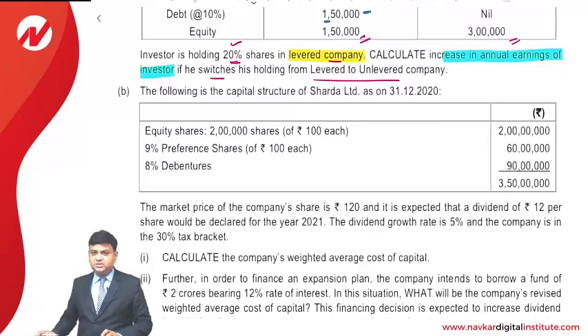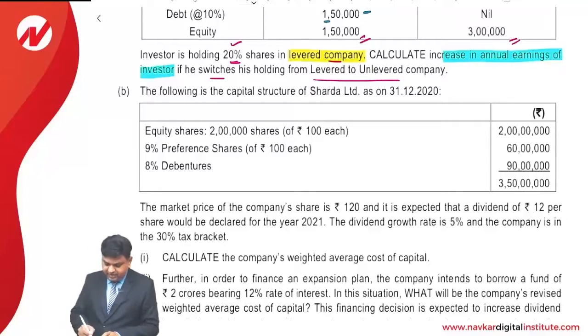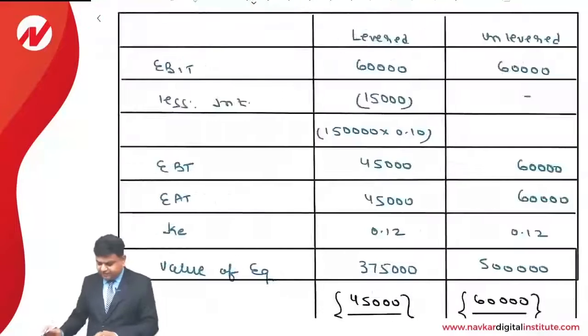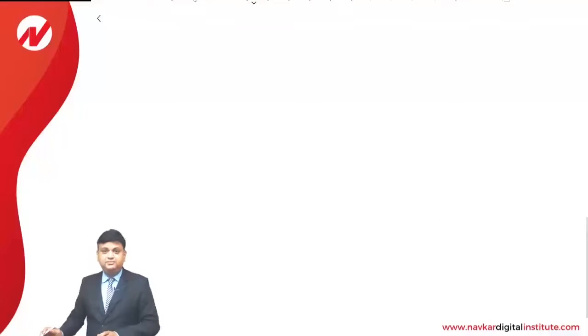If such clarification is not made, then you just have to make an assumption that an investor is holding a certain percentage of the equity shares, and with that the calculation can be made. Now going further, he switches over to the undervalued firm, and with that we are required to make the calculation of arbitrage. Generally, I suggest students to answer like this.